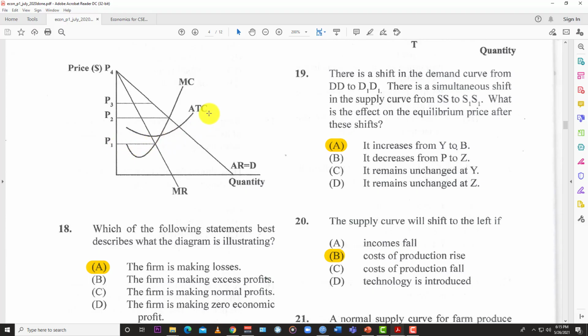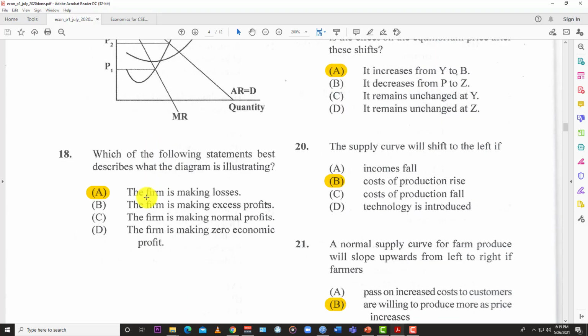But look at this right here. Average total cost, where is it? It's above the price. So your average total cost is more than what you're charging for the product. So if the cost to produce the product is more than you're charging for it, naturally you'll be making losses, right? So that's why the answer is A, you're making losses.